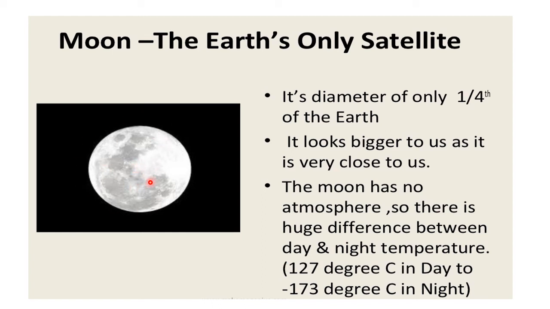Now, there's one interesting thing about our natural satellite, which is that we always see only one side of the moon. We don't see the other side, and the reason is that the moon moves around the earth in about 27 days, and it takes the same time to complete one spin. That means the moon rotates around the earth at exactly the same speed as it rotates around its own axis. So its rotation period and revolution period are the same, and we constantly see the same side of the moon.